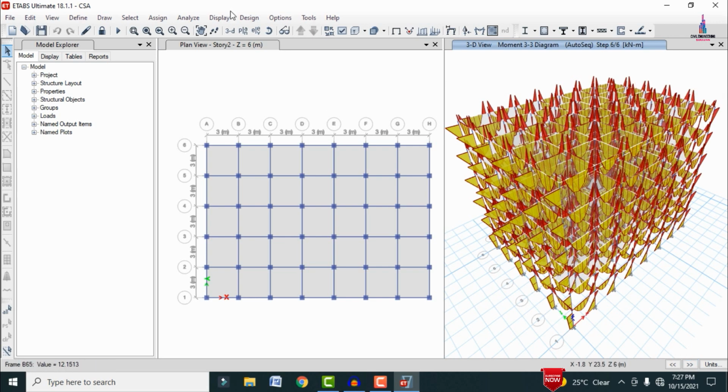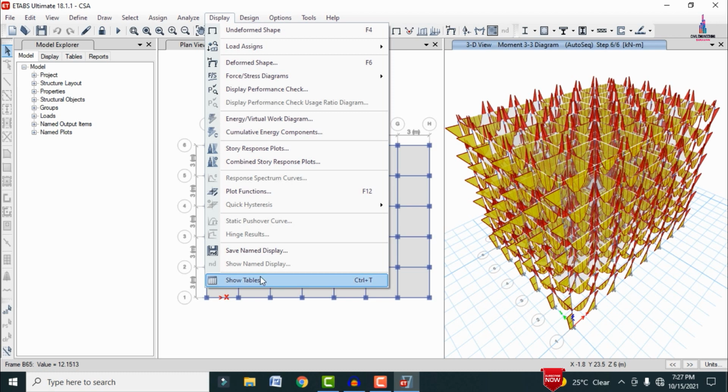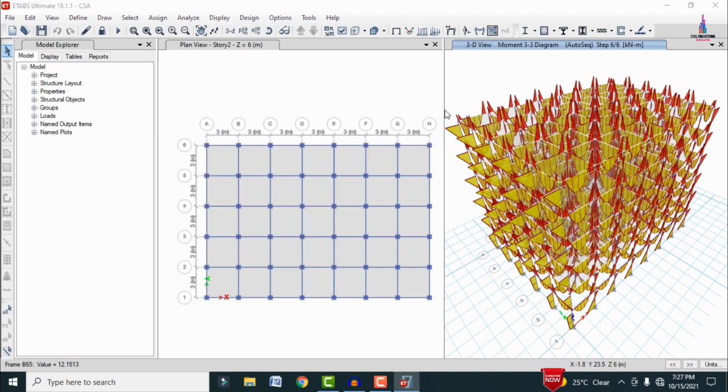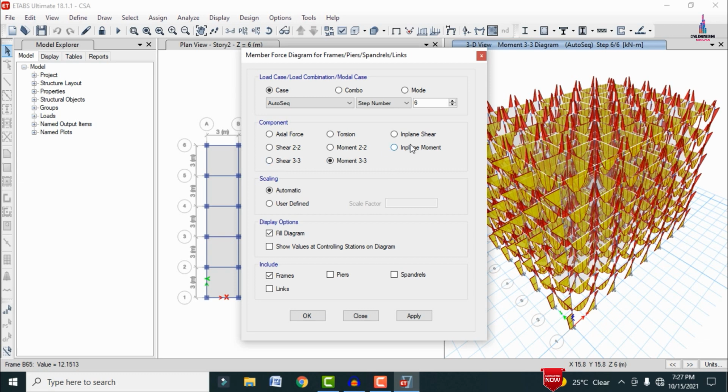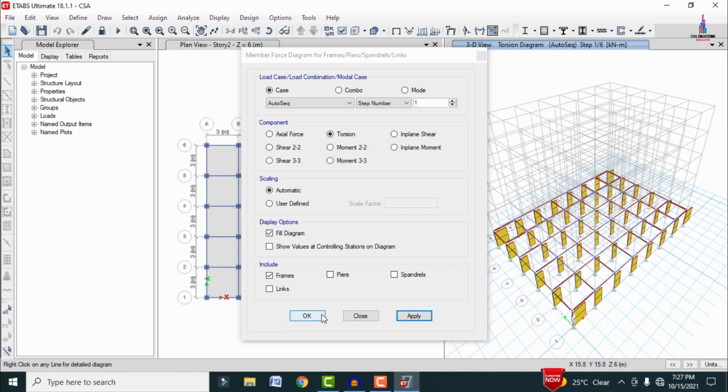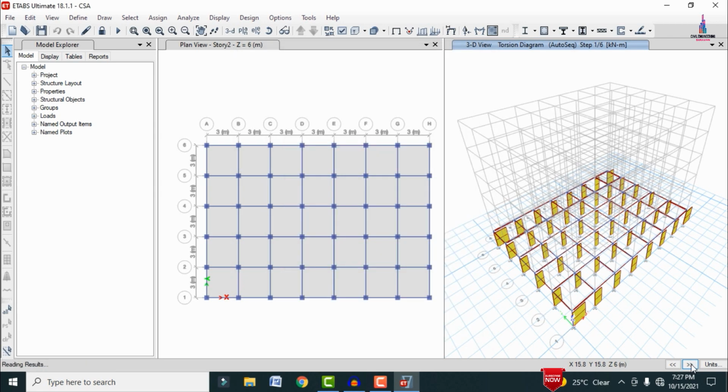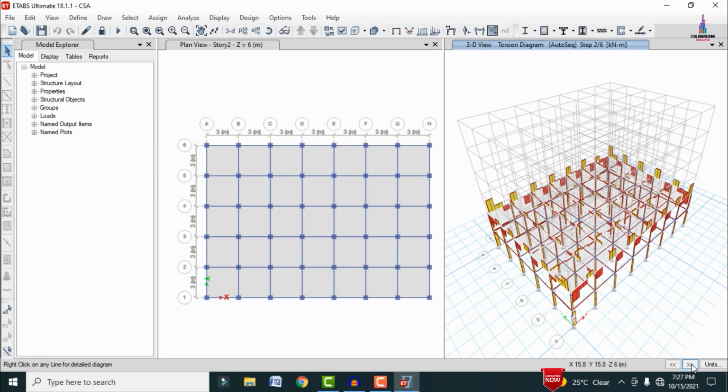Now we have to load the torsion diagram. Go to display, member forces option here. Again I am selecting here, select the torsion option. So let us consider torsion auto sequence with mode number 1. Click on apply so that it will load the torsion diagram for the respective ground story here like this. Okay, so again in the same process it will load the value of torsion for the remaining stories here like this. This is the first slab, and this is the second slab.